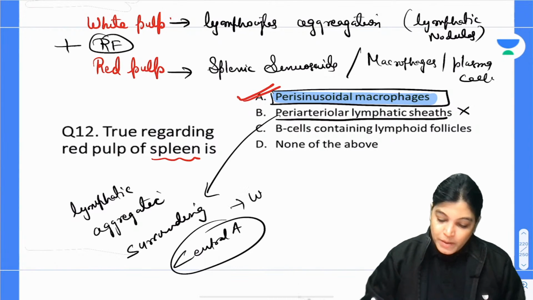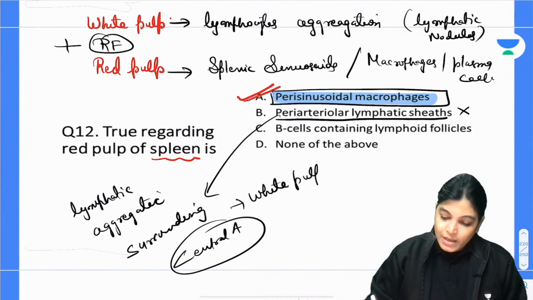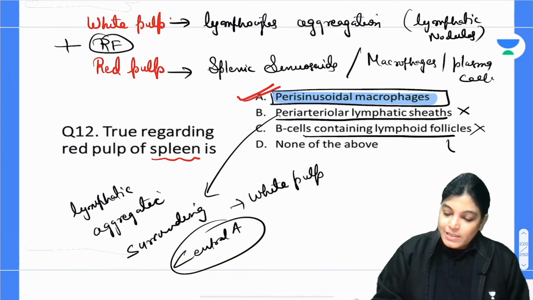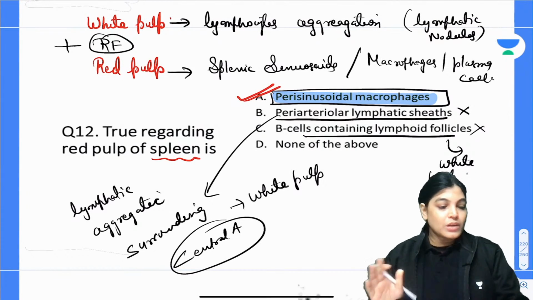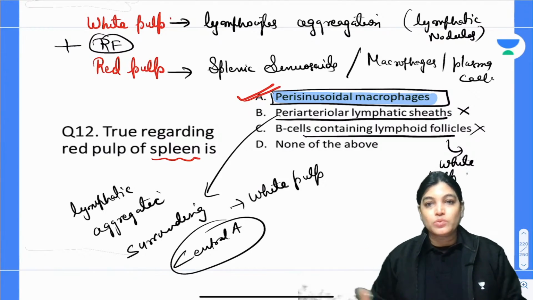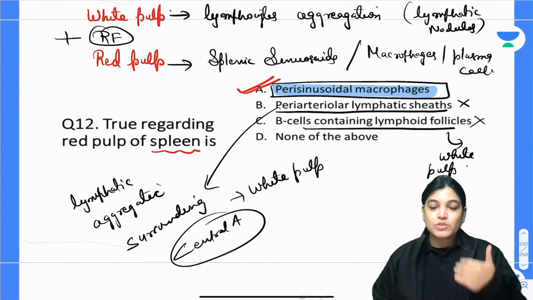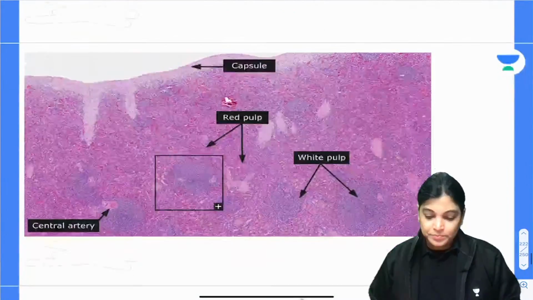That means it is also present in white pulp. B, lymphatic follicle, is definitely present in white pulp, so we have got A as the correct answer. The concept will be more clear if I show you the diagram, so let's move on to seeing the diagram.